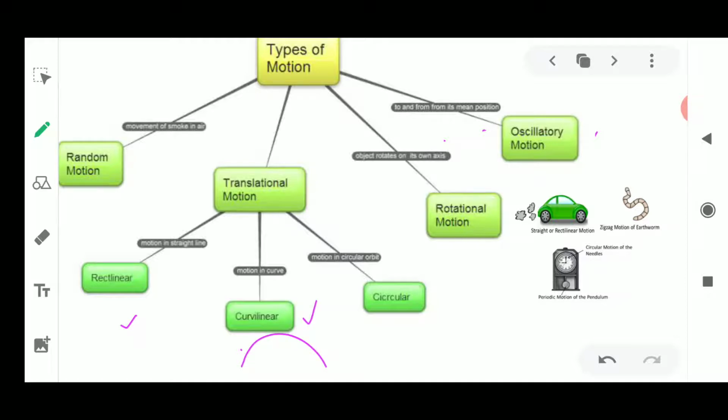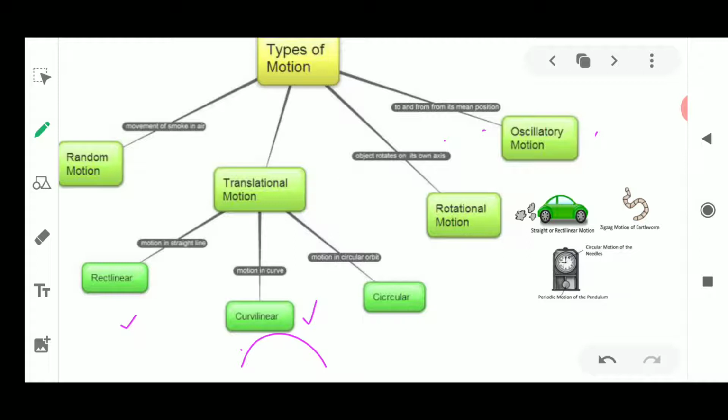Change in position is happening with respect to time, but the way an object moves gives the name of the type of motion performed by that object.